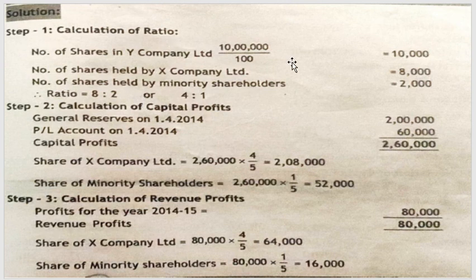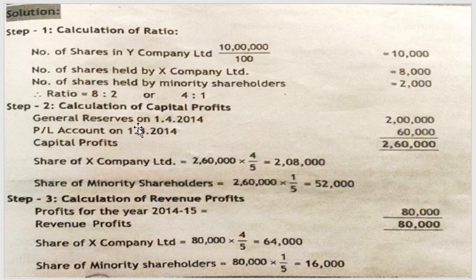In this step, first we find out the subsidiary company's shares and how much has been acquired by the parent and the minority. Then we find out the ratio. That ratio of parent and minority is used for distribution of the profit which has been earned by the subsidiary company. So your second step is calculation of capital profit.